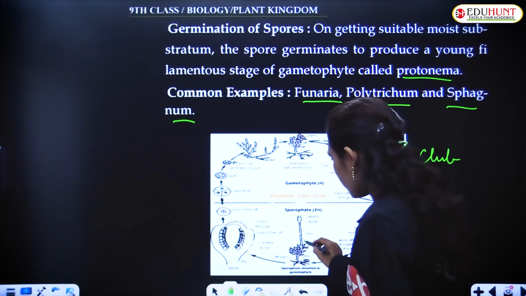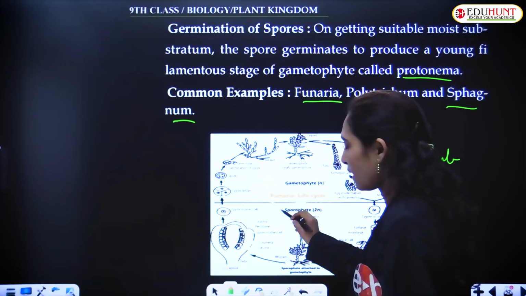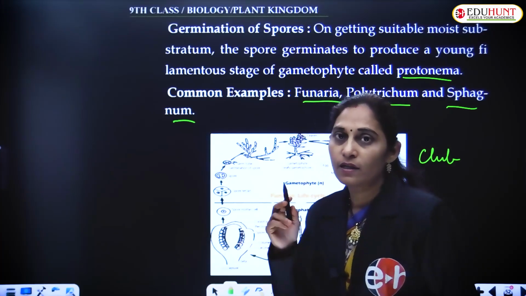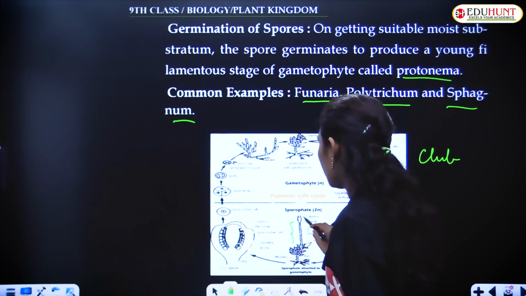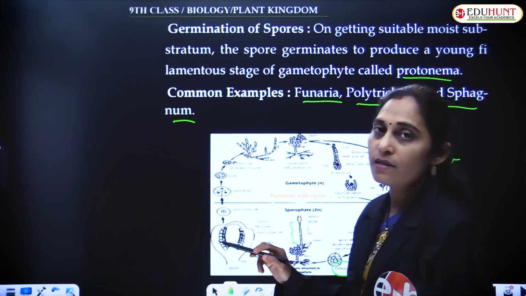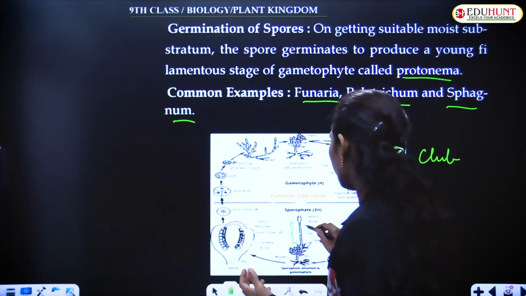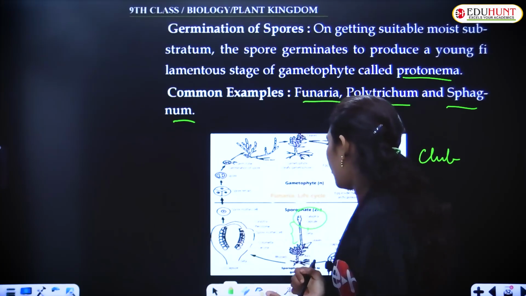This is the sporophyte. It bears foot, seta and capsule. Foot is embedded in the gametophyte, that is archegonial branch. Seta is long and it bears the capsule at its tip. This is the capsule. And calyptra.